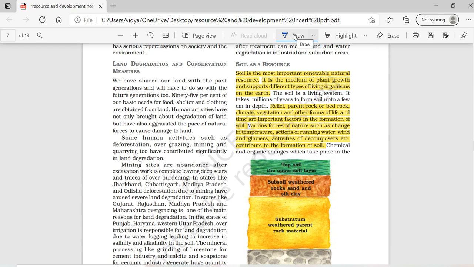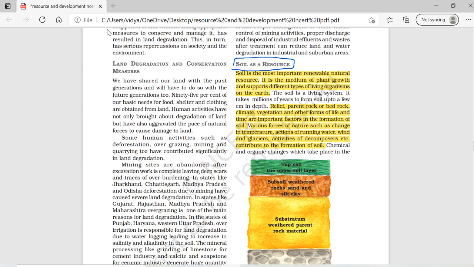Hello everyone. Let's start with the topic soil as a resource. Before starting with this topic, let us understand the meaning of soil. Can we say it is the upper layer of the earth's crust, the skin of the earth's crust, or a mixture of organic and inorganic matter that supports the life system? Soil is a renewable natural resource and it supports plant growth. It is a medium of plant growth and it supports different types of living organisms.